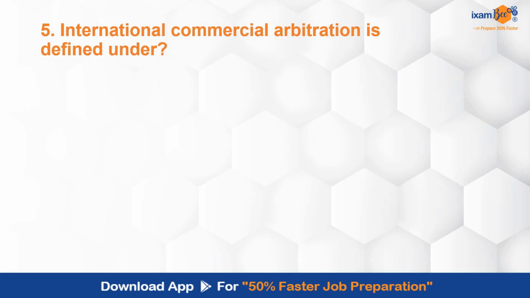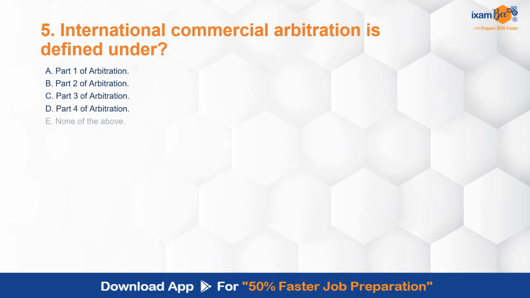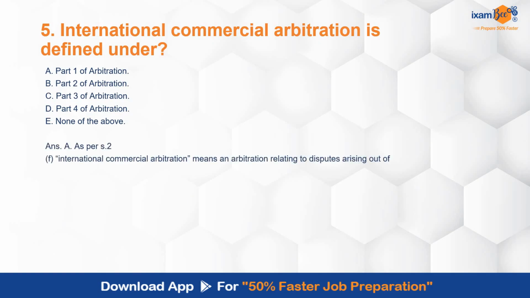International commercial arbitration is defined under Part 1, 2, 3, 4, none of the above, or whether it is not at all defined under the legislation. The correct answer is A, as per Section 2 clause F. So in Part 1 of the Arbitration and Conciliation Act itself, it has been defined, and the correct answer over here is Section 2 clause F. Basically, Part 1 is the correct answer, that is option A.